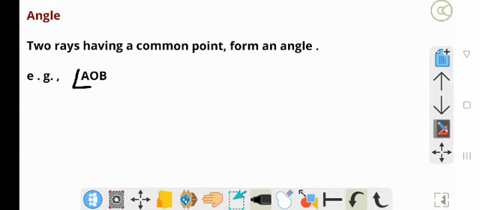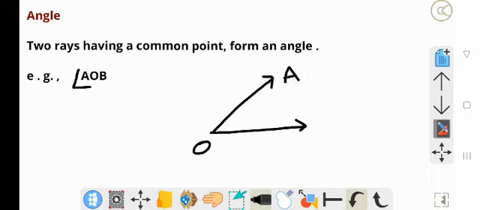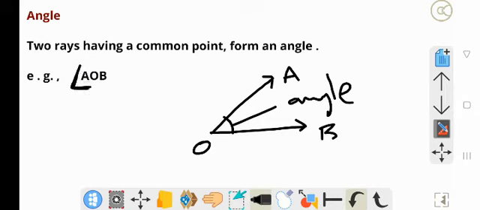Next, angle. Two rays, OA and OB. These two rays having a common point form an angle. The gap between these two rays is called an angle. We denote this by angle AOB.